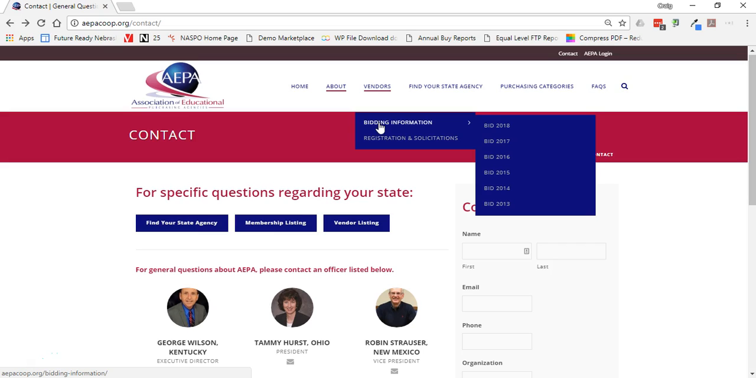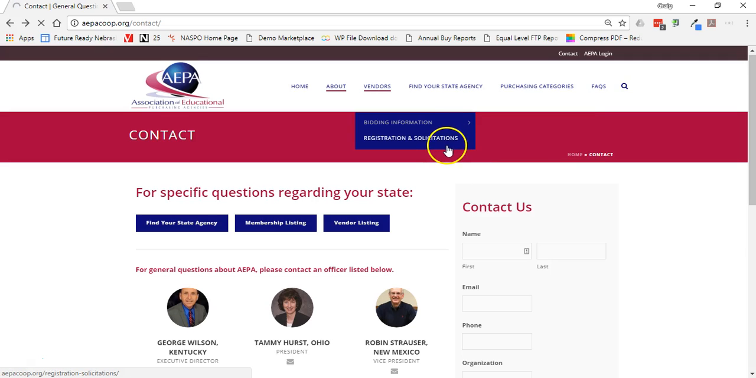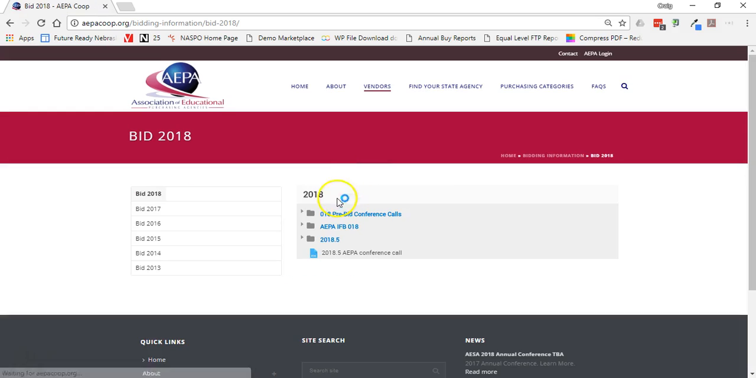They can go out and grab this information, so anything that was not marked confidential in the previous bid should be available here. Confidential files are only available to members under their member login. So if I come to bidding information, come over to bid 2018, take a look at the 2018 bid.